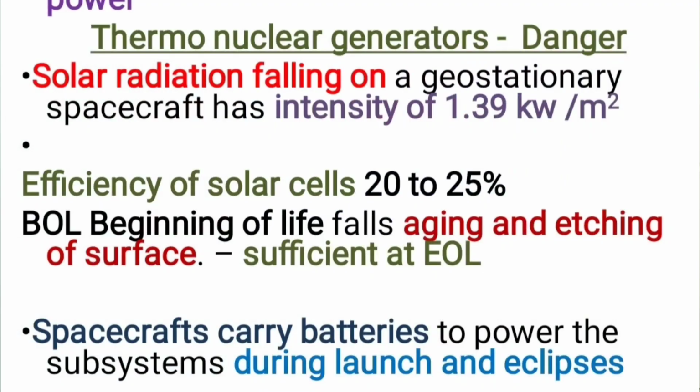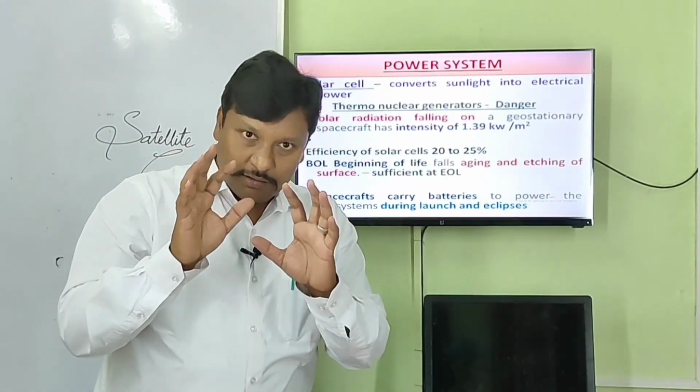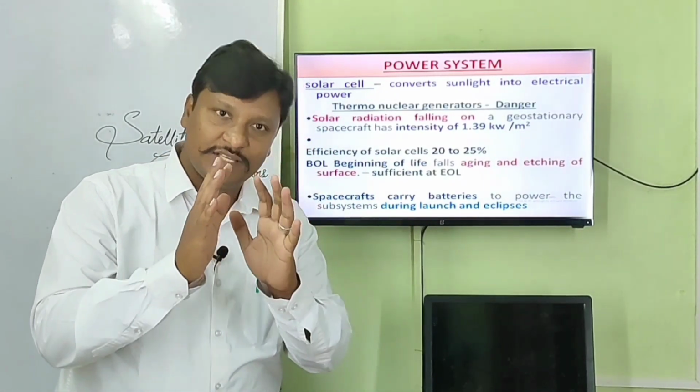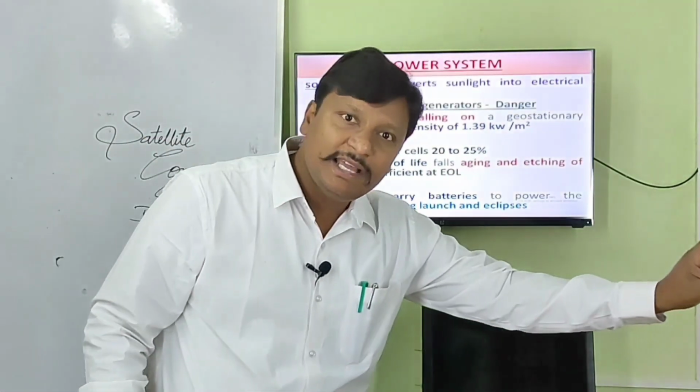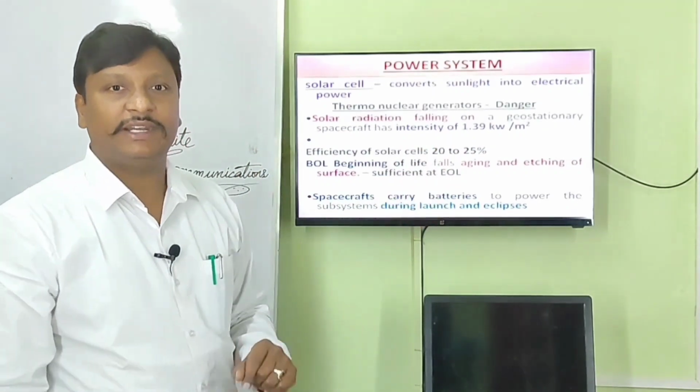If it is not performing effectively as the age passes, then that falls into the category of end of life. So initially at the beginning of life of a satellite cell, power generation and utilization is good naturally, but as the age factor increases, it goes to the end. So end of life will take place.